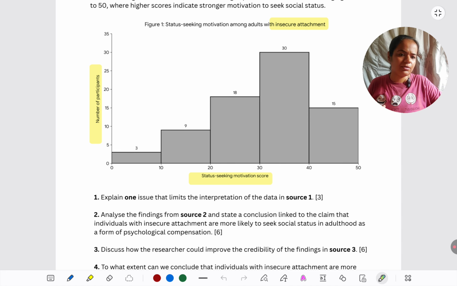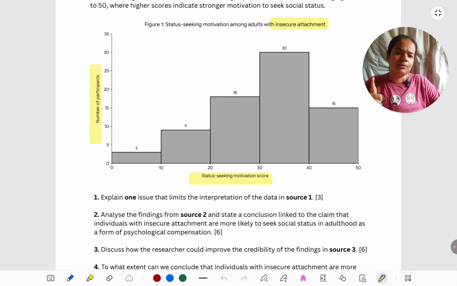You might feel it's not a very big deal, but students somehow do get dependent on things looking attractive. If nothing else, some of them are relying on the colored keys also, and then they get very confused in the paper when they see grayscale. They get panicky: oh, this is so washed out, I don't know how to connect with this. So make sure they have practice with dull looking grayscale graphs only, so that in the paper it's easy for them to answer. So just give them the right exposure. Okay, I went a little on a tangent, but let's come back to source 1.